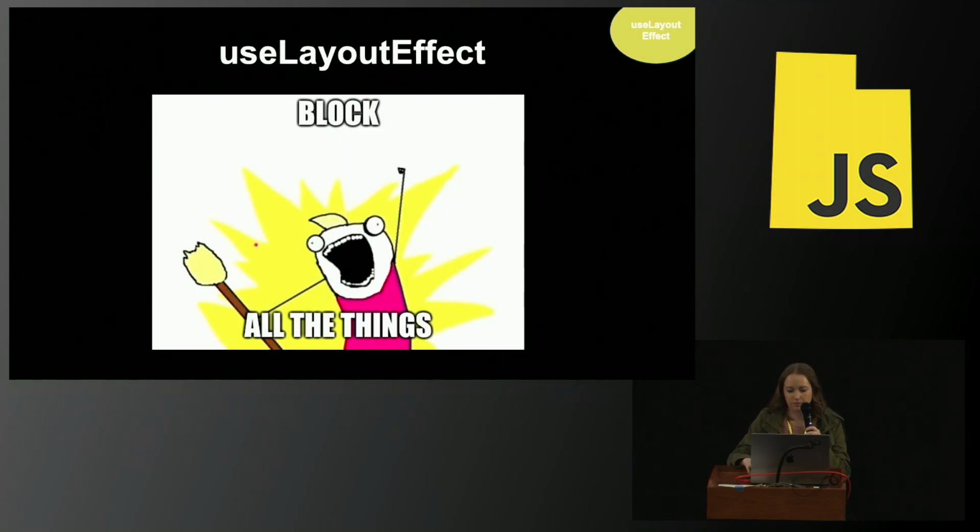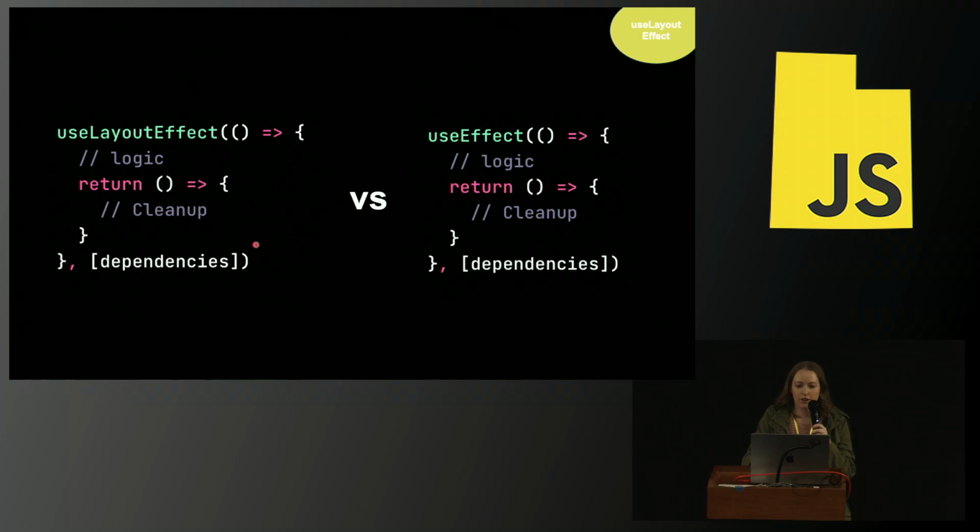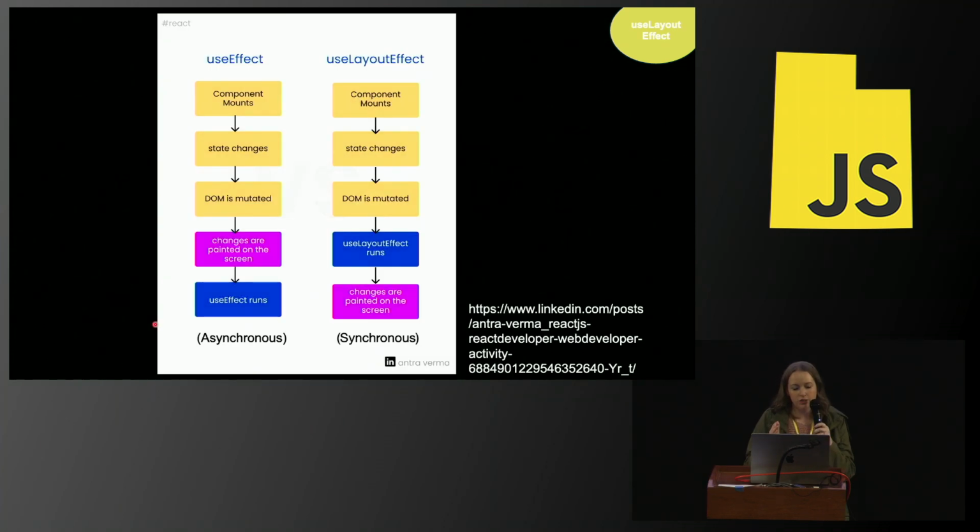useLayoutEffect. The signature for useLayoutEffect and useEffect are identical. So if you understand how to use this function, then you understand how to use useLayoutEffect as well. The only difference between the two is when they run. Your useEffect is going to run right after your changes are painted onto the screen, and it's going to run asynchronously. useLayoutEffect is going to run right before your changes are painted on the screen. React has already decided where your components are going to be laid out, what the spacing is going to look like. It just hasn't displayed it to the user. So this is a chance to go in really quick and do anything you need to do and then have it run. And it's going to be synchronous, so it's going to block.